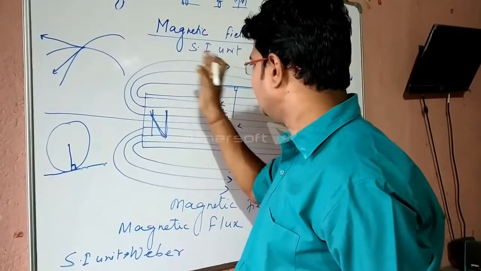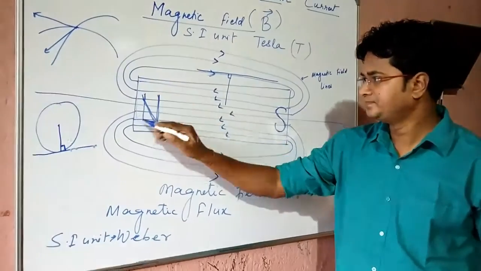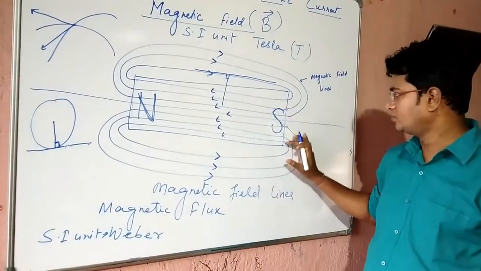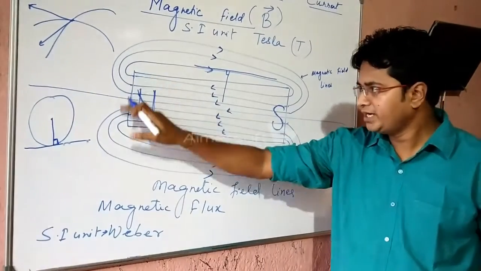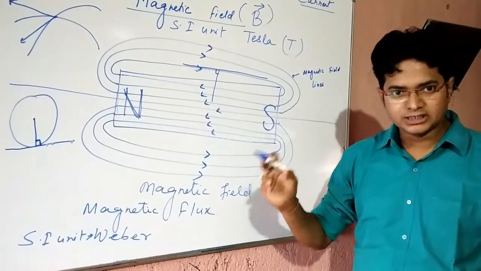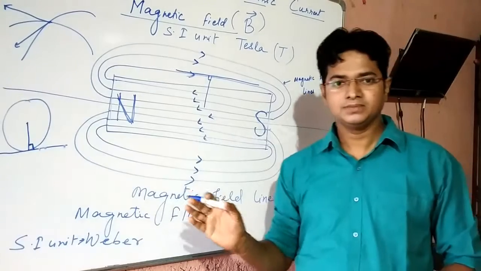And we know that the direction is fixed. Fourth property is, towards the poles you can see the magnetic lines are overcrowded. The point where they are overcrowded has maximum strength. That's why the magnet has maximum strength towards the poles.